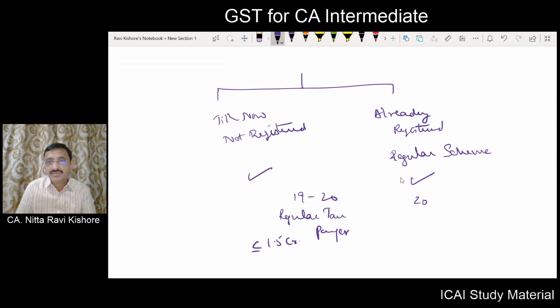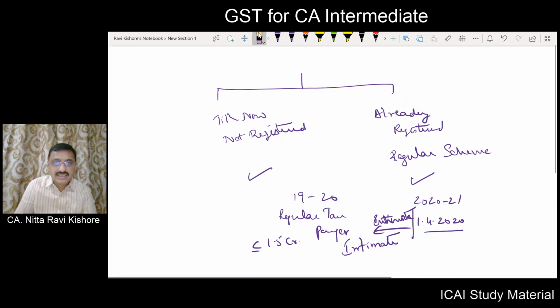Now during 2020-2021 you want to opt for composition scheme. So this year begins from 1/4/2020. Now what you have to do is you have to apply or intimate. You have to intimate, I will give the spelling once again, intimate.